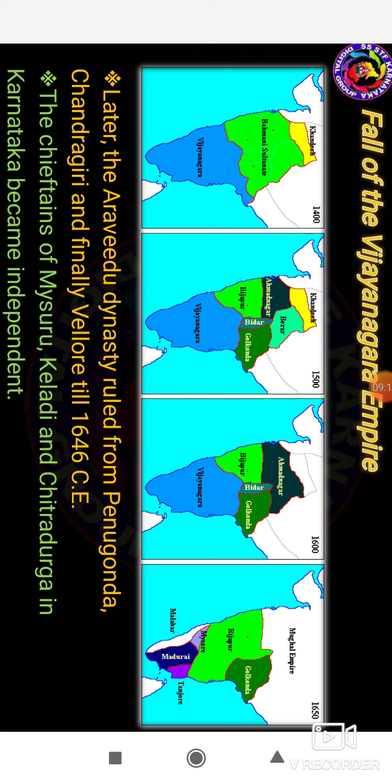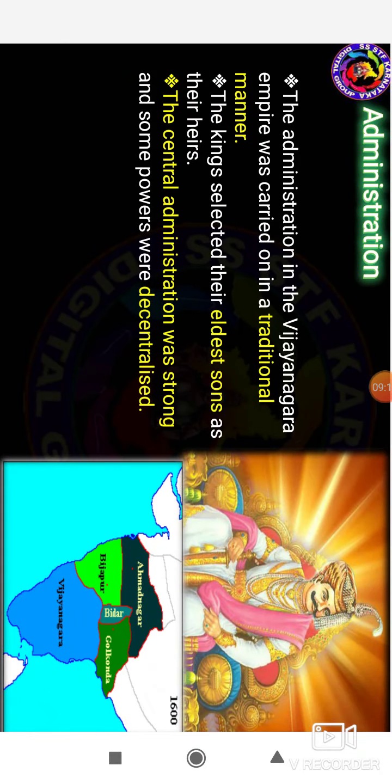And then the cultural contributions of Vijayanagara. So, what were the cultural contributions of the Vijayanagara Empire? Okay, let's see that one by one. So, at first, the administration. The administration of Vijayanagara was carried on in a traditional manner. And then the king selected his eldest son as the heir. The central administration was strong and some power was